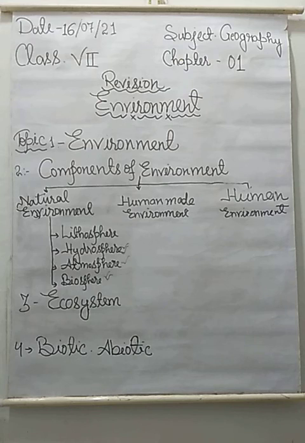After that, students, you have to prepare all the question answers which are given in the exercise. There are 7 questions, and after that give reasons are given. You have to learn and prepare them for the periodic test first. After that you have to practice drawing or making the components of the environment, figure number 1.1 and figure number 1.2. So students, in this way your revision of chapter number 1, Environment, from Geography, is completed.